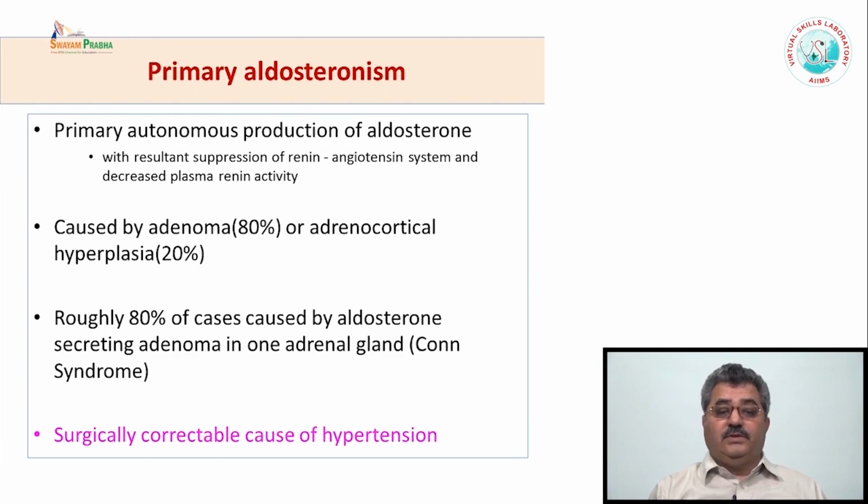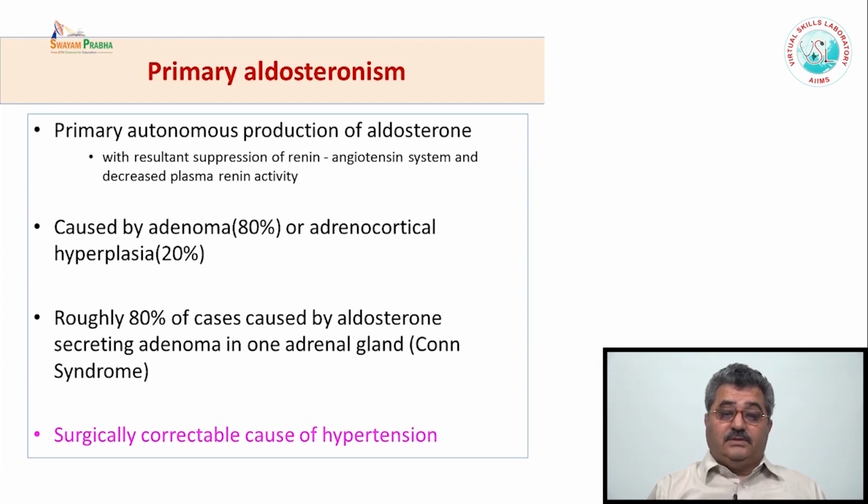Adenoma is actually more common than the hyperplasia of the glomerulosa, which is the small nest of cells just beneath the capsule of the gland. Aldosterone levels are raised, which causes the suppression of the renin-angiotensin system and decreases the plasma renin activity. In a majority of the cases, as I mentioned, it is the adenoma, 80% of the cases, and less than 20% of the cases may be hyperplasia of the glomerulosa.